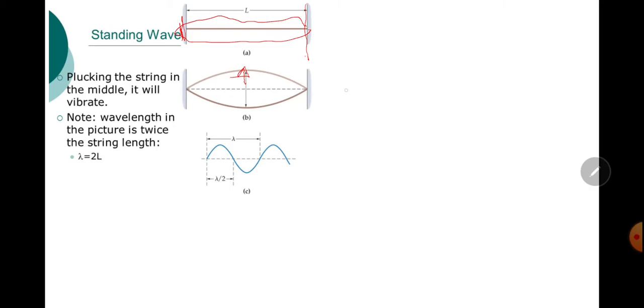Here in this loop, one loop is equal to half of the wavelength. Pluck the string in the middle, it will vibrate. The wavelength is twice the length.